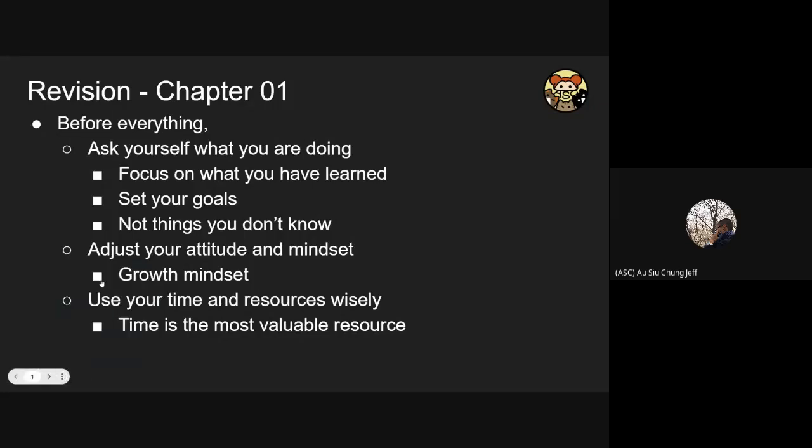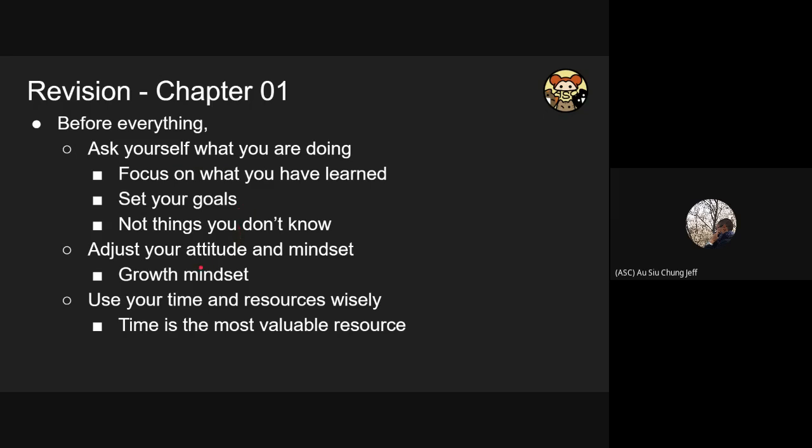Okay, to start with the revision of the DSE level biology chapter 1. Before everything, ask yourself what you are doing in the school. Focus on what you have learned instead of the things that you don't know. It is the best way to score a high mark and also to set your goal both in terms of the learning and also in the extracurricular activities.